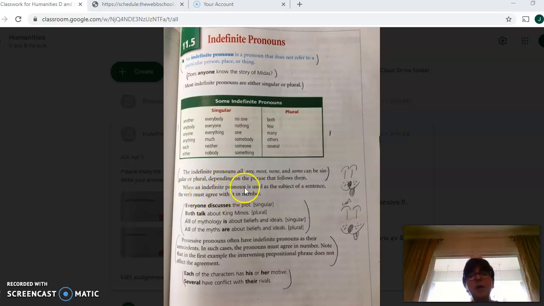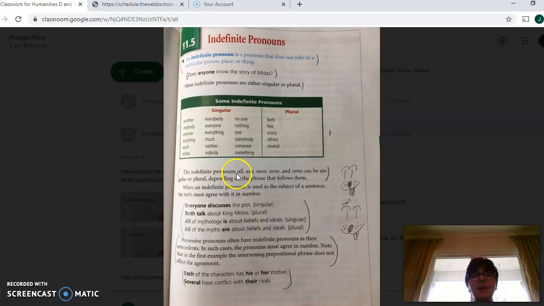When an indefinite pronoun is used as the subject of a sentence, the verb must agree with it in number, such as, "Everyone discusses the plot." That's singular. "Both talk about King Midas." That one is plural. "All of mythology is about beliefs and ideas."